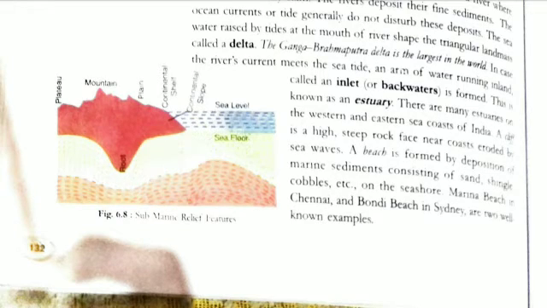Sand is most probably there, and different shingles, cobbles, pebbles are found on the seashore. Marina Beach in Chennai and Bondi Beach in Sydney are two well-known examples of the beach.